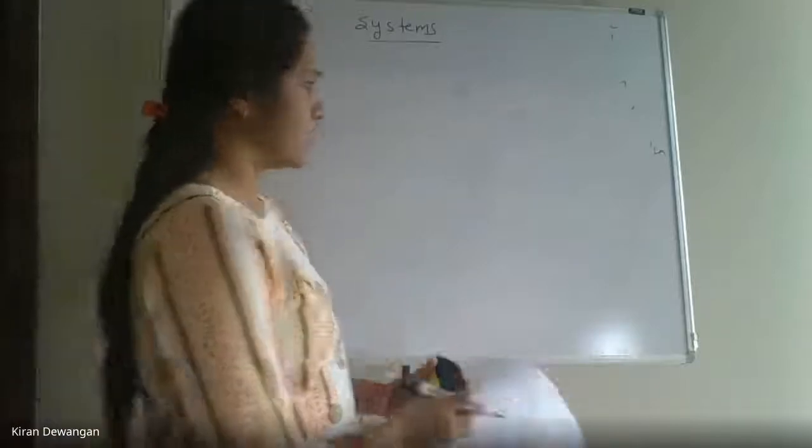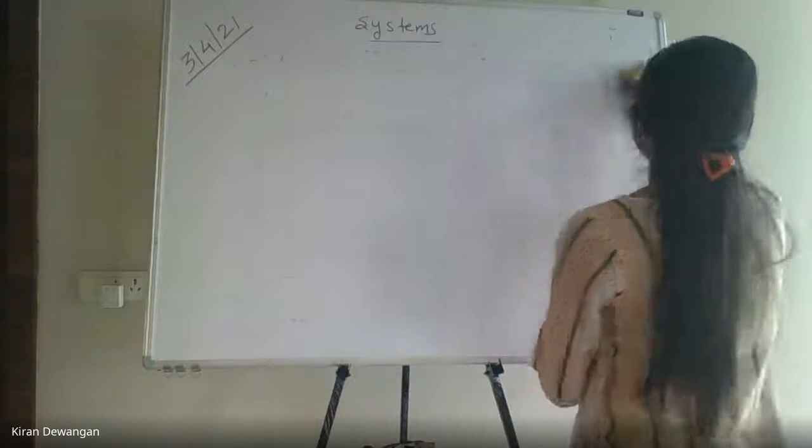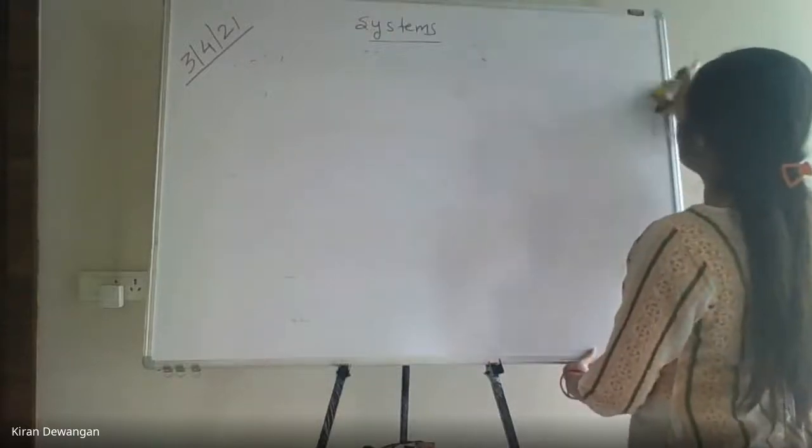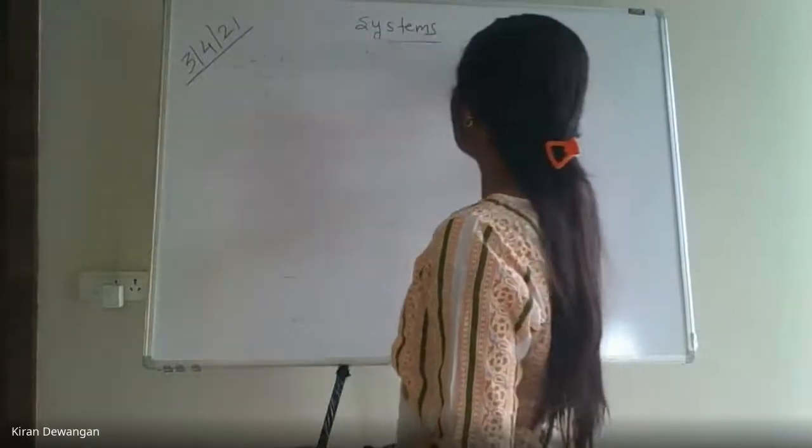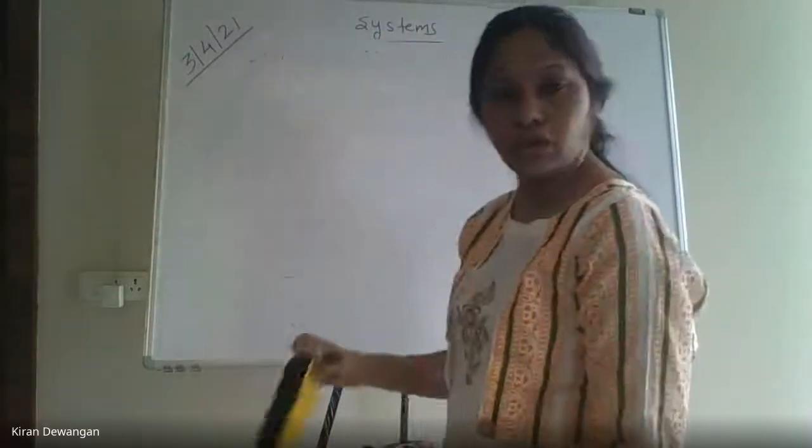But if it is causal, we have to check all three values, that is the negative value of t, positive value of t as well as 0 also. Okay? So we have to check all the values to prove that it's a causal system.